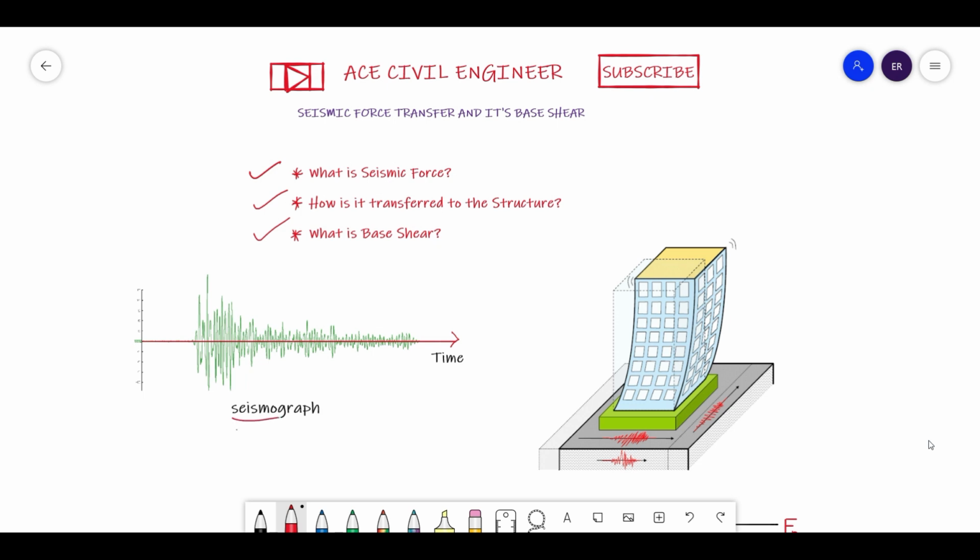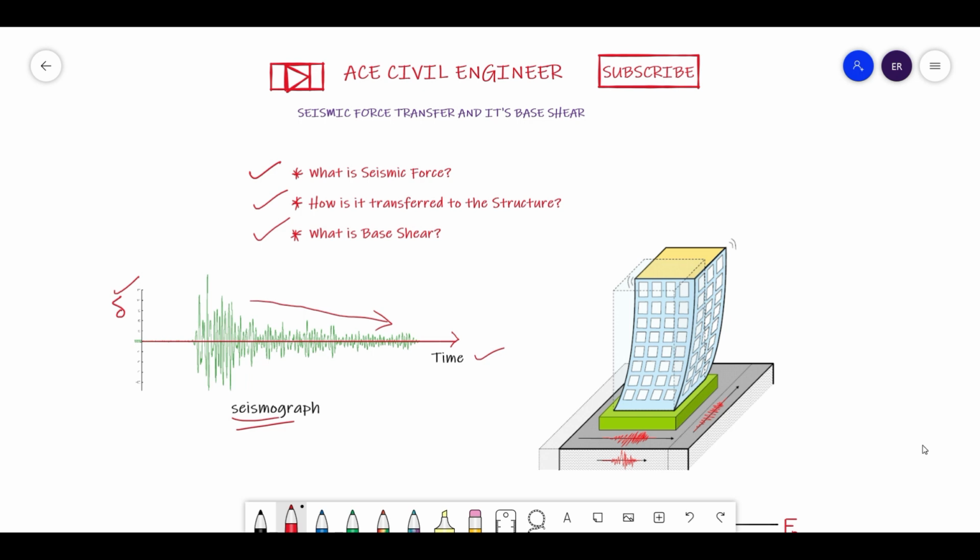Those seismographs record a graph in this manner. The graph has time on the x-axis and displacement on the y-axis. This is the displacement of the ground. If you see this curve, all of a sudden the displacement increases and slowly it dissipates in this way. So this is how a seismograph records the seismic wave, and this seismic force is generated through these seismic waves.